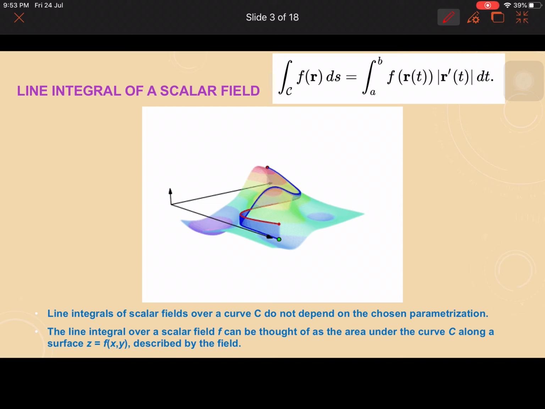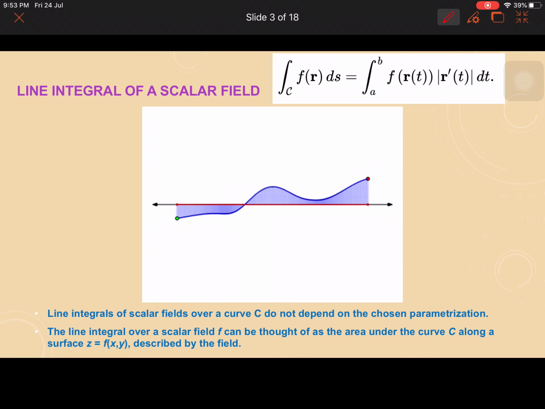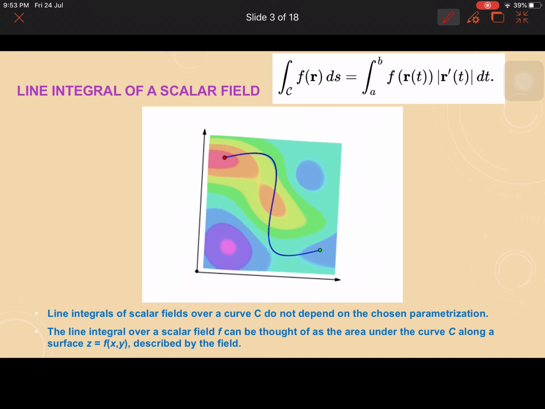In our earlier school days, we think that all the curves are in two-dimensional only. No, not necessarily. Here the curve in blue line is in three-dimensional. The curve is not fixed to the xy plane only. It can be spread in three-dimensional space. This is the curve from A to B.